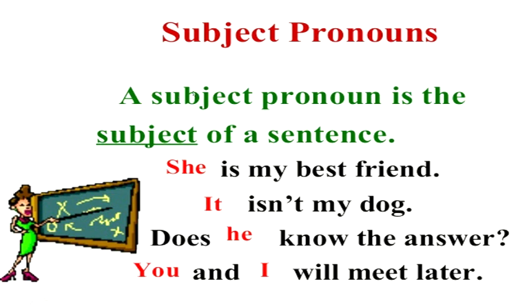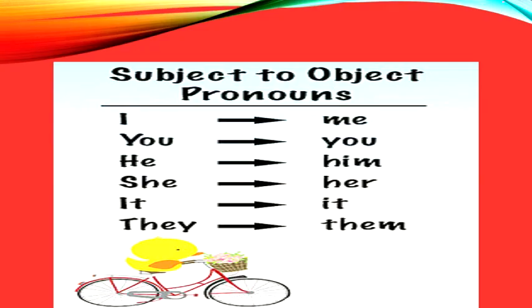Let us understand how. So subject to object pronouns. I changes to me. That means I is used as a first person personal pronoun when it is the subject of the sentence. Like I am teaching. But the same word changes to me when it becomes the object. Like you are listening to me. You remains you. You are listening to me. I am teaching you. So you remains you whether it comes at subject place or at object place.